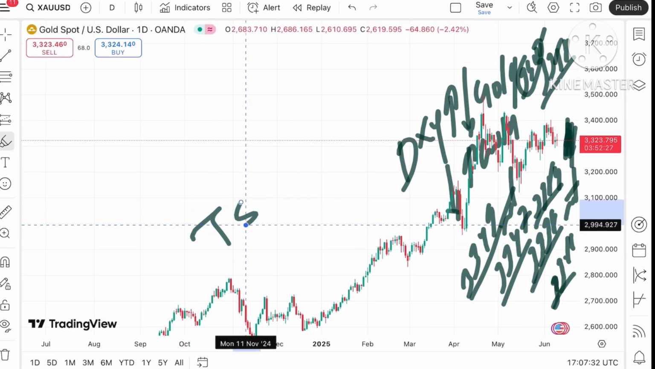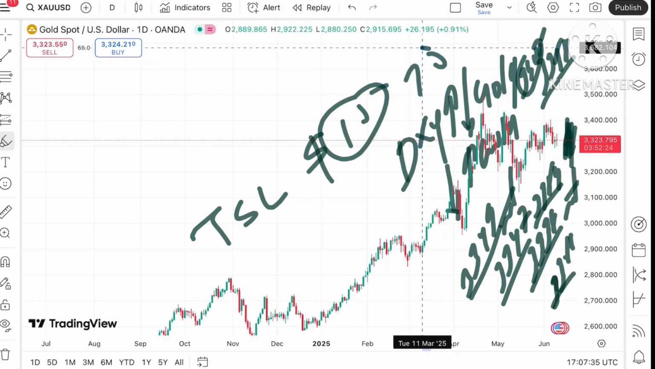So the best you can do is trail your SL by $15 or $10, so you can capture a big movement towards the upside.